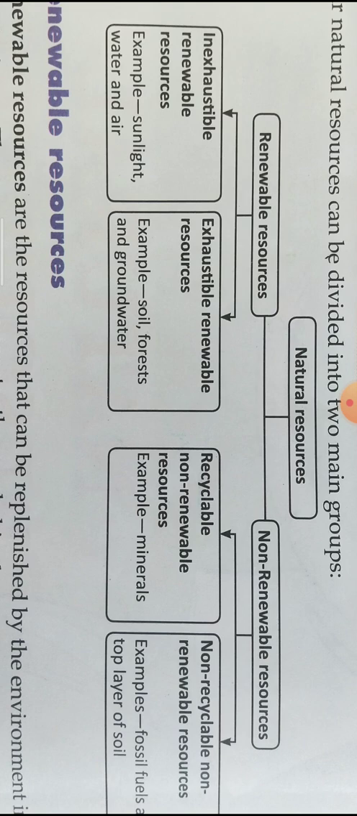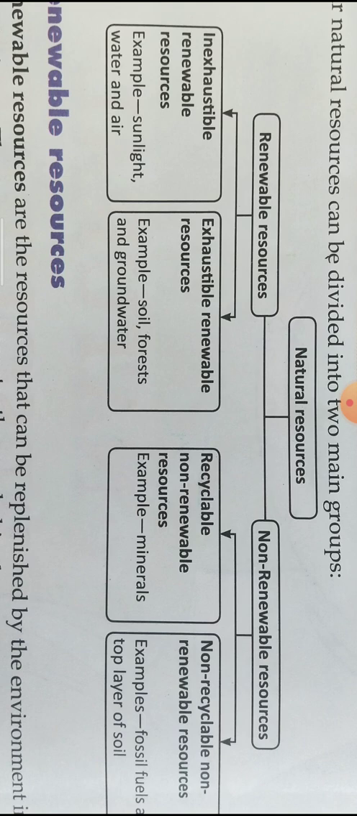For example, a renewable natural resource is sunlight. Sunlight is renewable, meaning it will not become extinct, it will always exist. So we call it renewable. And a non-renewable example is fossil fuels. Fossil fuels are limited in amount, and after some period of time they run out. So that is nothing but a non-renewable resource.